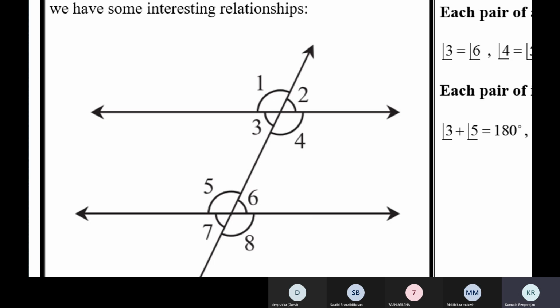Okay. One more pair of alternate interior angles. 4 and 5. Then what have you missed? One pair of alternate exterior angles, ma'am. Yeah, which are they? 1 and 7.